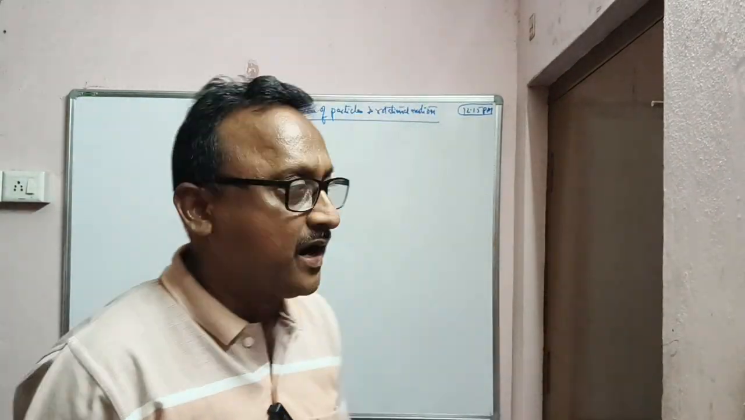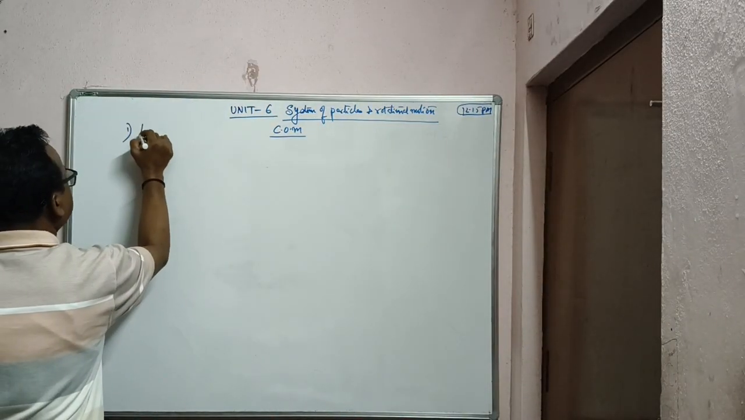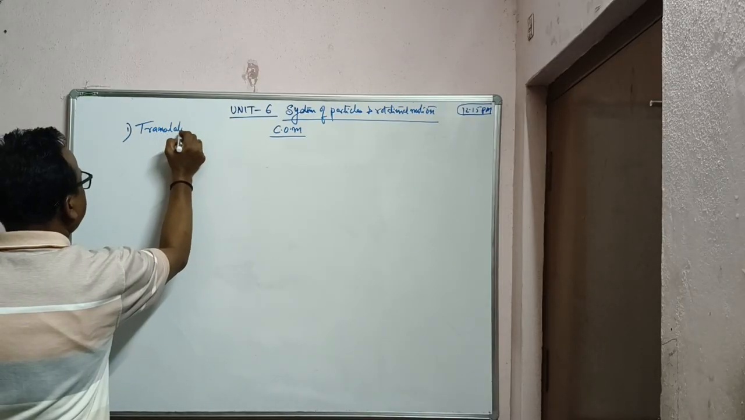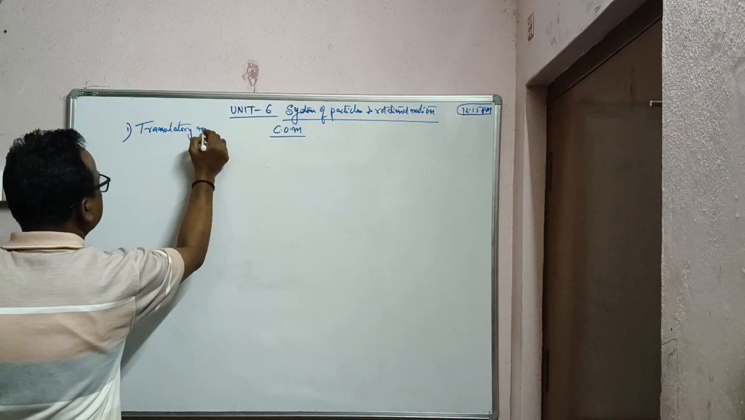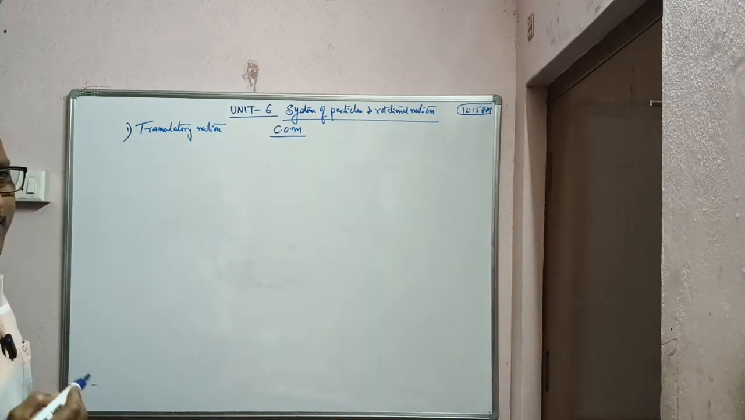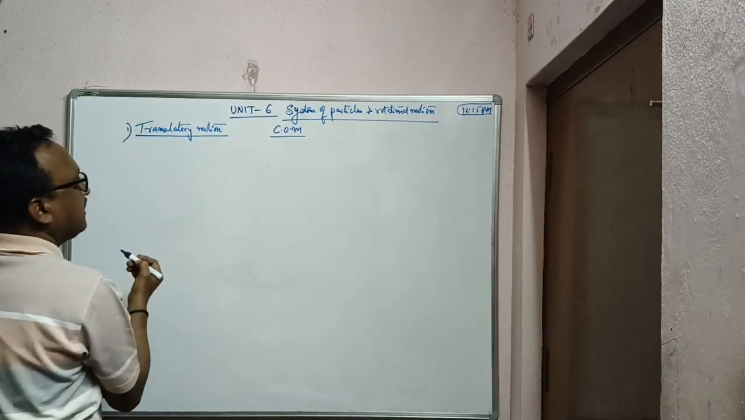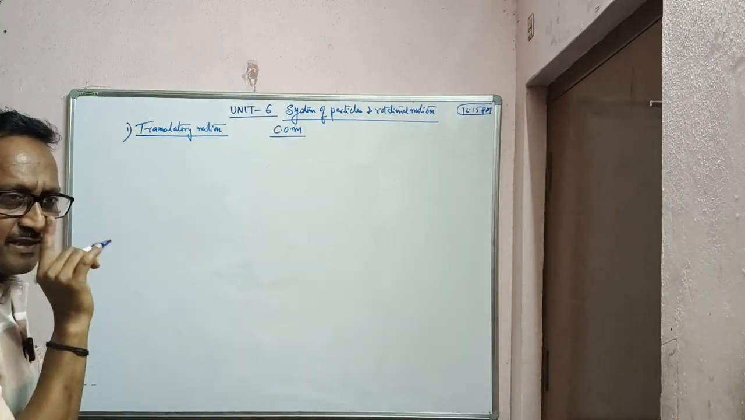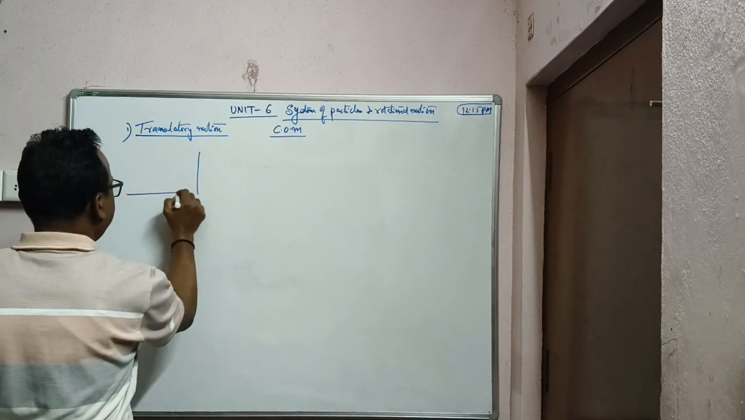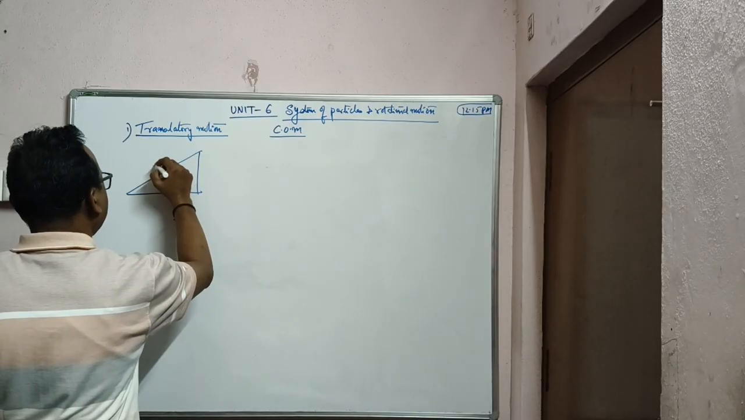See, we all know regarding translatory motion. In different types of motion, we all know what is translatory. Now what is translatory? Translatory means linear motion. Another point, in this motion, if you observe carefully, every particle in that body will experience same velocity and acceleration.